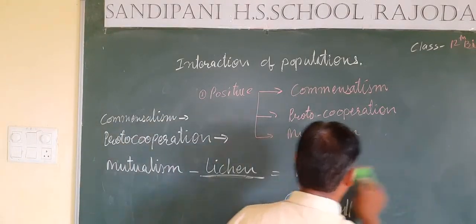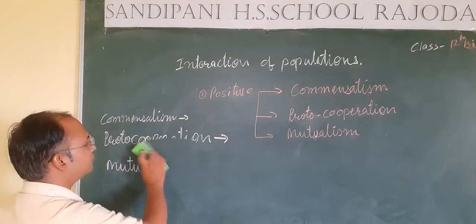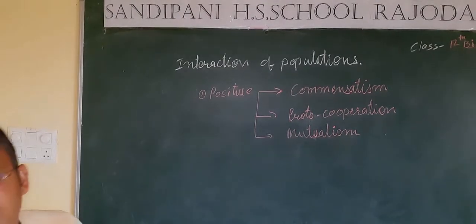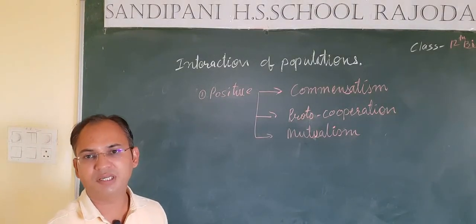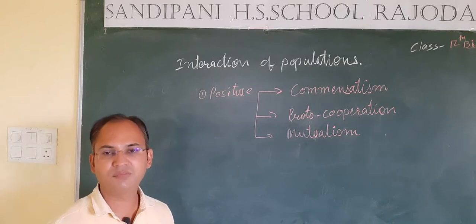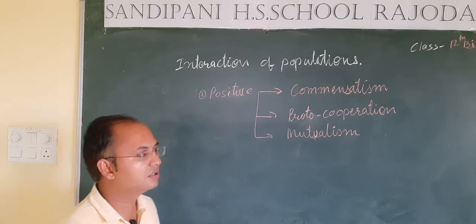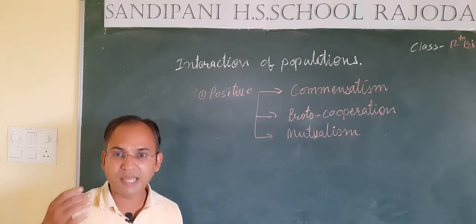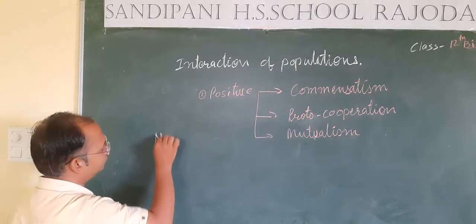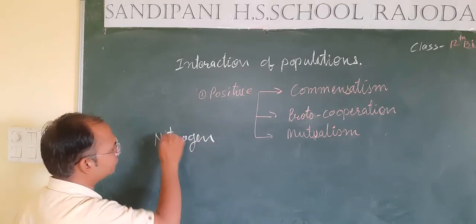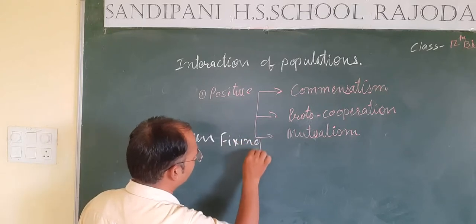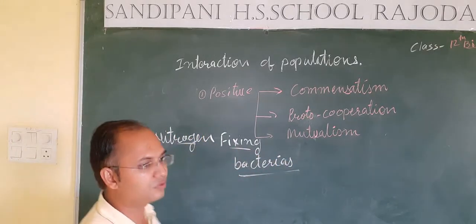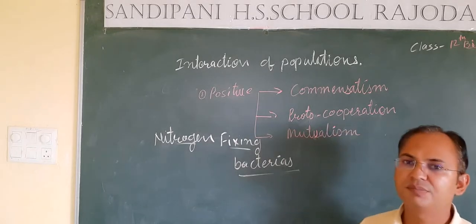You have studied that in the process of biotic nitrogen fixation, some bacteria are present in the root nodules of the plants, like rhizobium, which is present in root nodules of all the pulse producing plants like gram, soybean, etc. So this rhizobium, or nitrogen fixing bacteria, is present in the root nodules of the leguminous plants.